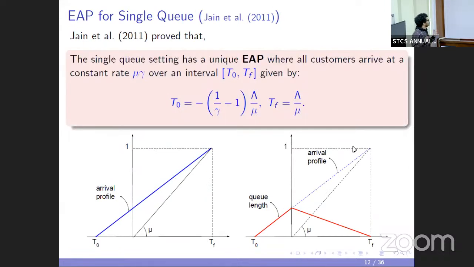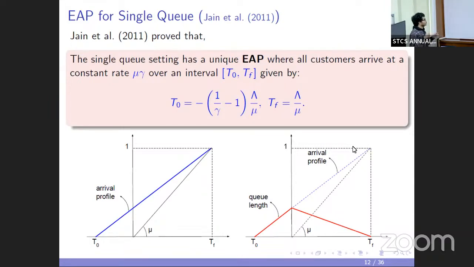So it is a known result that in the framework we introduced, that is, there is a single queue and a population of customers arriving there. It is proved that in that framework there is a unique EAP where all the customers arrive at a constant rate mu times gamma. This gamma depends on the cost coefficients alpha and beta. Here I forgot writing it: gamma is equal to alpha over alpha plus beta.